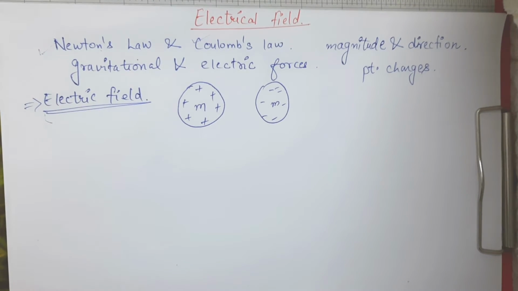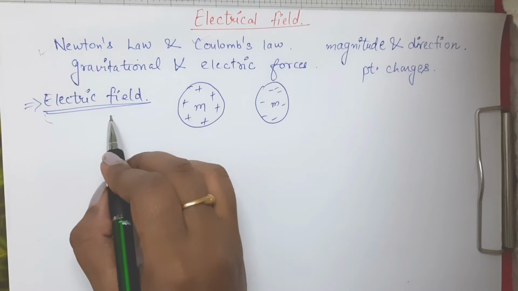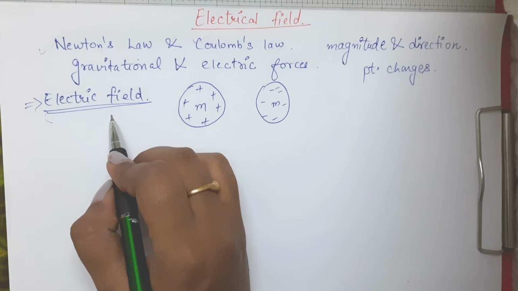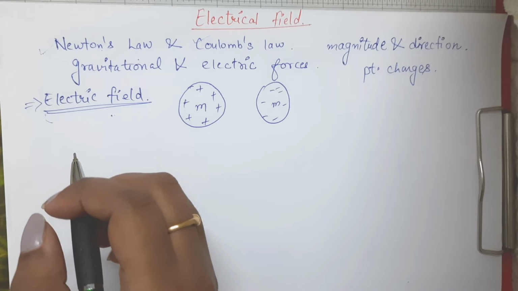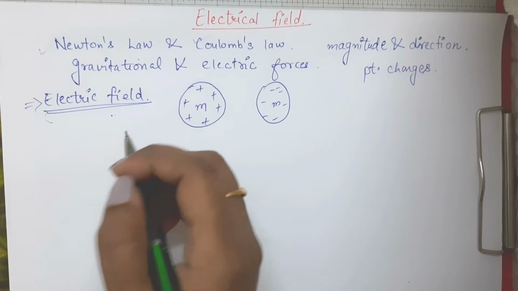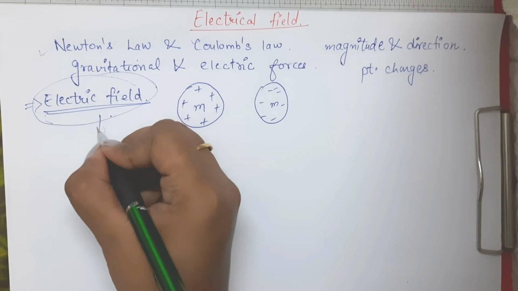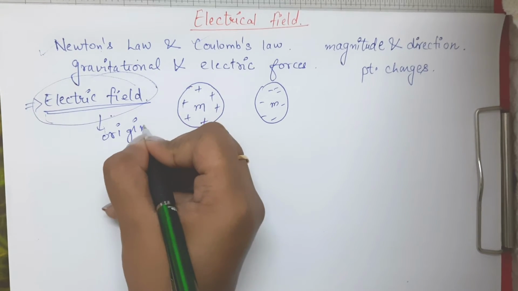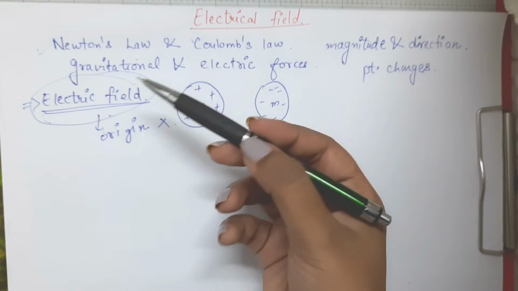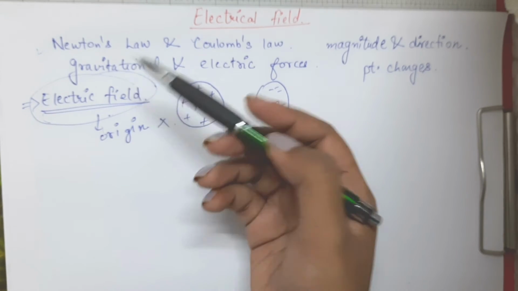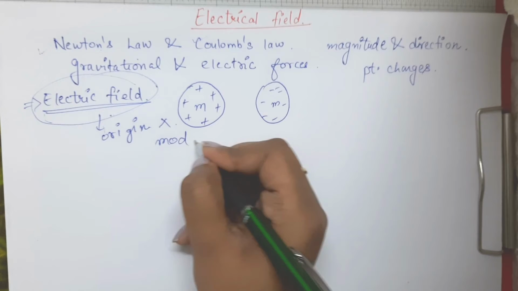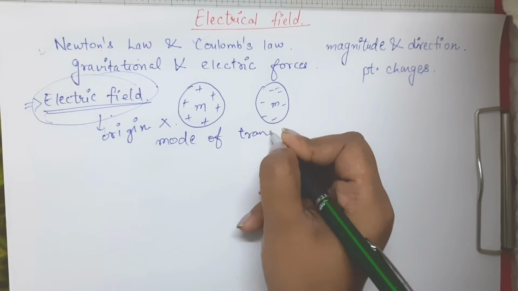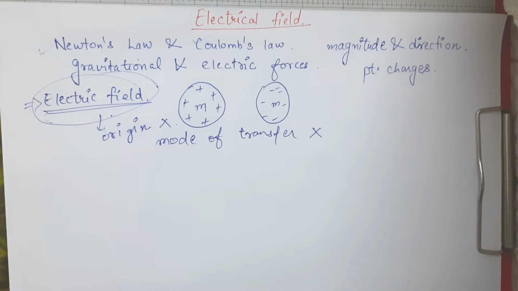Okay, but now one thing we need to understand: what is the origin of these forces due to electric field, right? We always say that due to this electric field some force is exerted by one body on the other. So what is the origin of this electric field? We don't know. How the force due to this electric field is transmitted from one body to the other, the mode of transfer, this we also do not know.